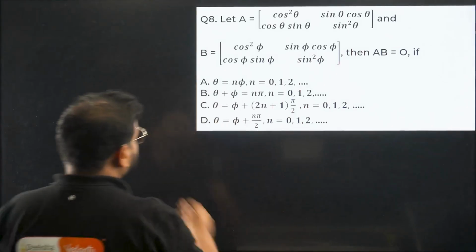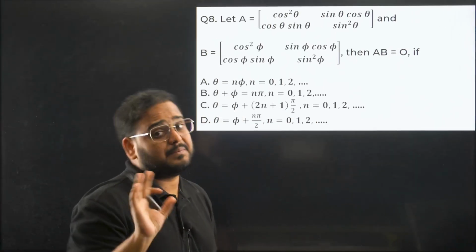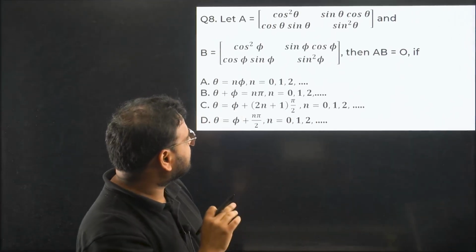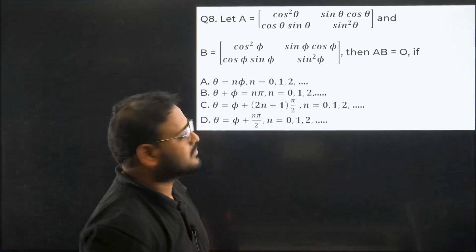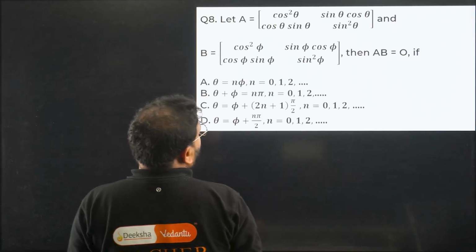Let's move on to question number 8 now. Let A equal to cos square theta, sin theta, cos theta. Now over here it is very important to do the multiplication right. But don't go for a lot of multiplication. Only writing the first term will give you the answer. I'll show you. I'm looking for AB, right?